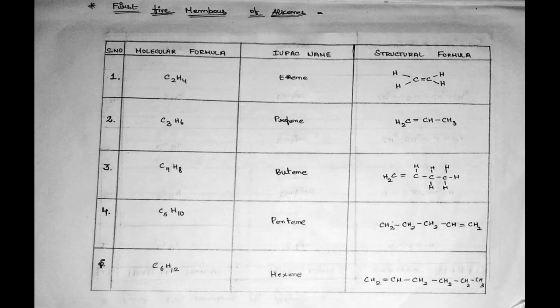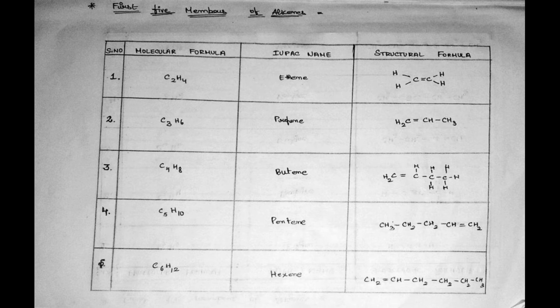So next we have the first five members of alkenes. First, C2H4, that is ethene. Its structural formula is two carbon atoms having a double bond, surrounded by four hydrogen atoms. Second, C3H6.